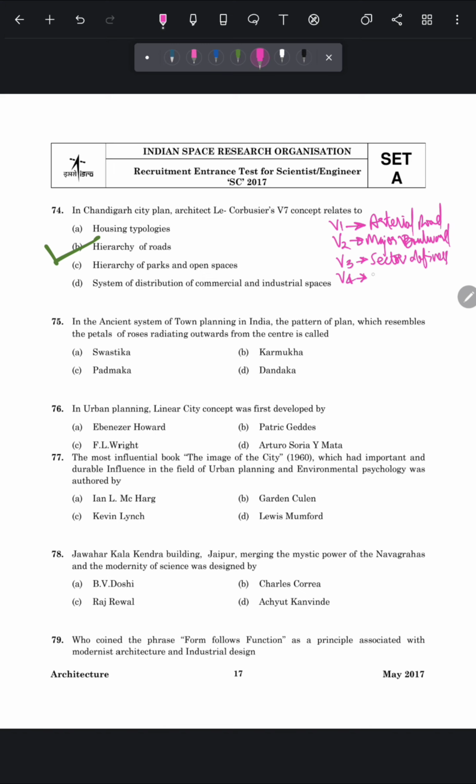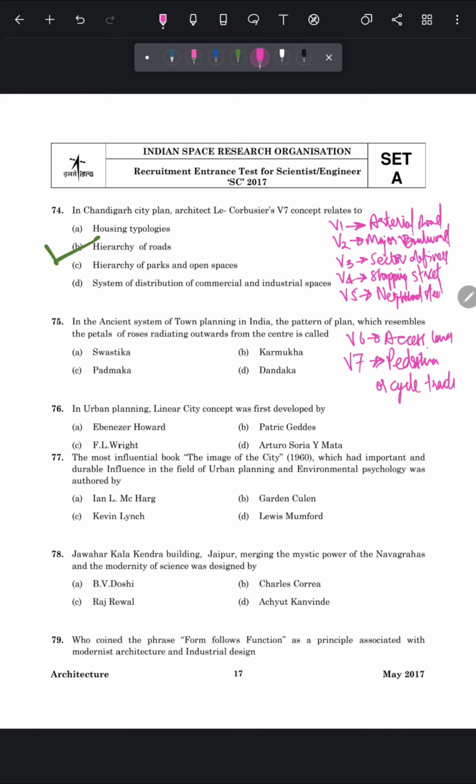V4 are the shopping street roads. V5 are the neighborhood streets. V6 are the access lanes. And V7 are pedestrian or cycle tracks. So this is the hierarchy of roads used by Le Corbusier, which is also known as V7 concept.